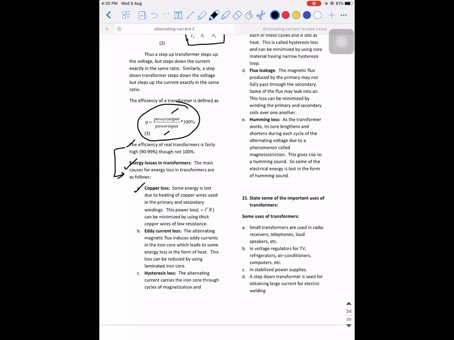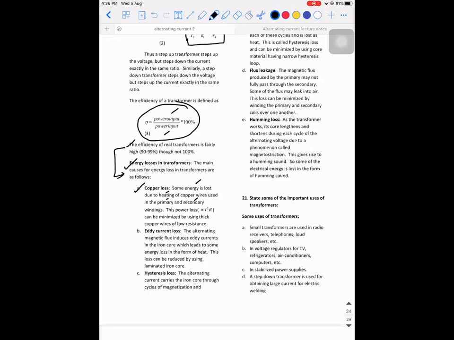Why are we using the word copper loss? It is because copper is a metal. So generally when current is flowing through metals for a longer duration, what will happen to them? They get heated up. According to Joule's law of heating, they get heated up. Due to that heat, there will definitely be a loss. So some energy is lost due to the heating of copper wires, which are used in the primary and the secondary, because we saw primary and secondary windings of insulated copper wires.